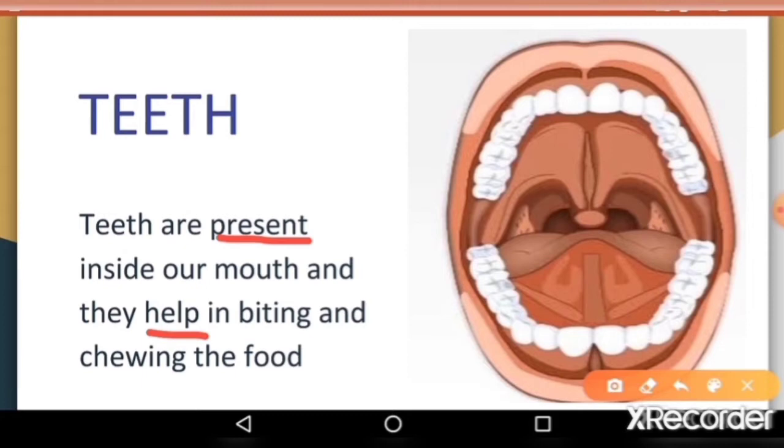This function is performed by hard structures called teeth. Humans have different types of teeth that perform various functions such as cutting, tearing, grinding and crushing the food.